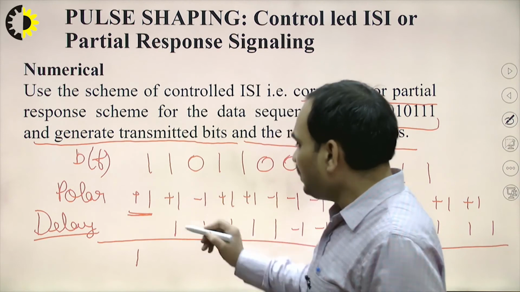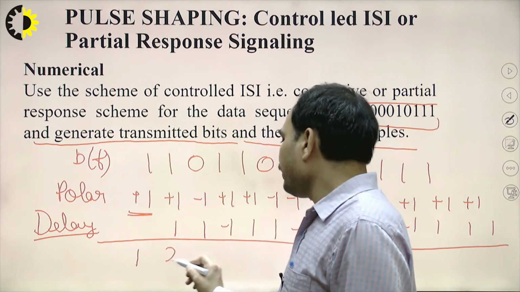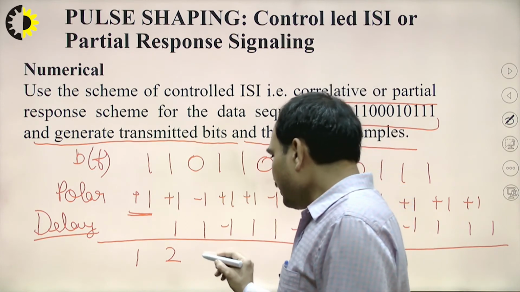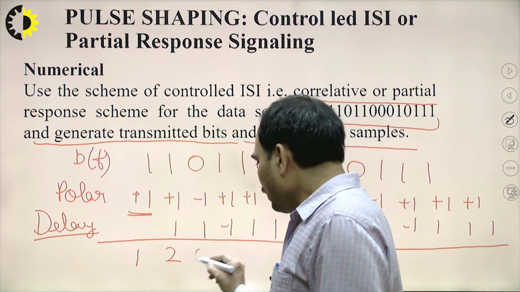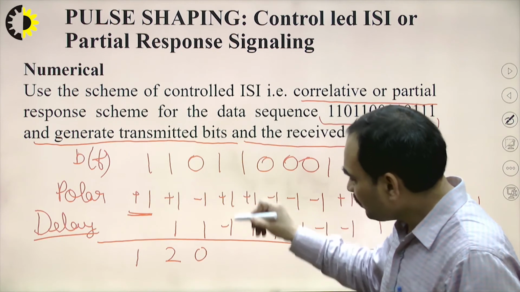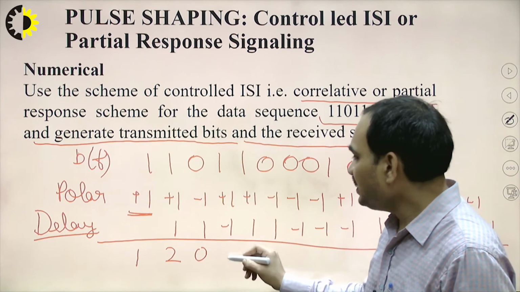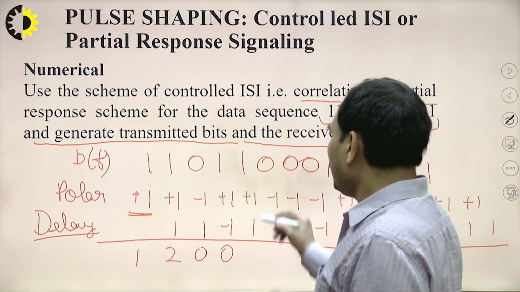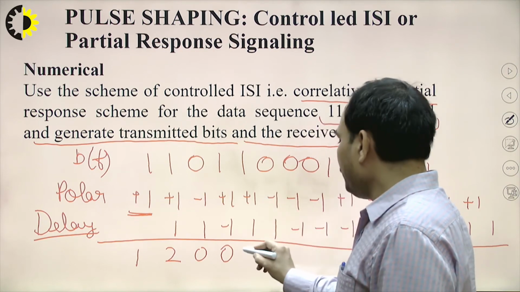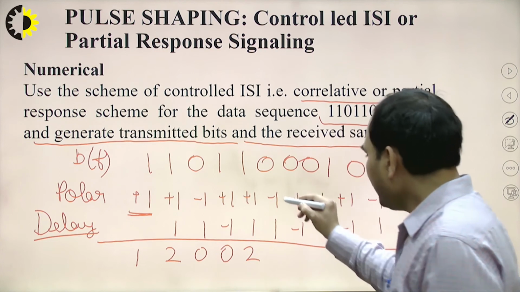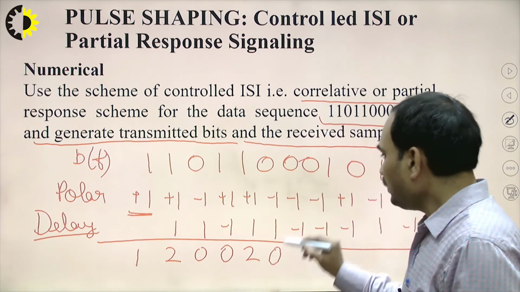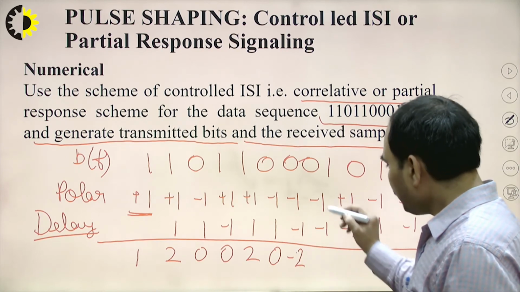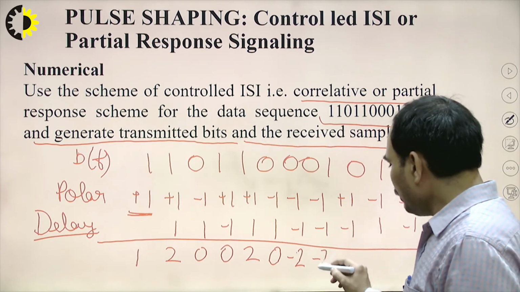Now 1 and 1 will result in 2. Minus 1 and 1 will result in 0. Addition of 1 and minus 1 will result in 0. Then we have 1 and 1, which will be 2. Minus 1 and 1 will result in 0. Minus 1 and minus 1 will result in minus 2. Then minus 1 will be minus 2.